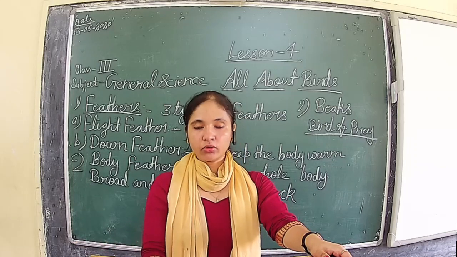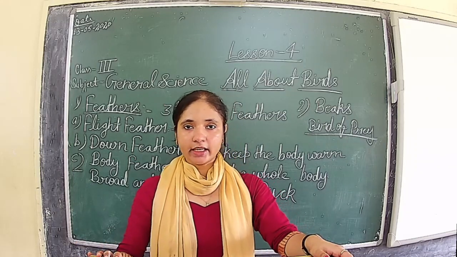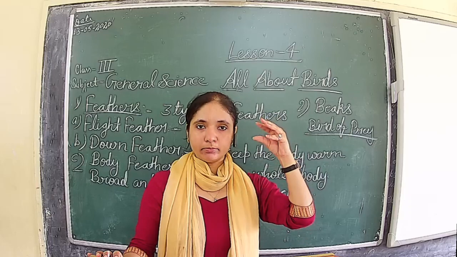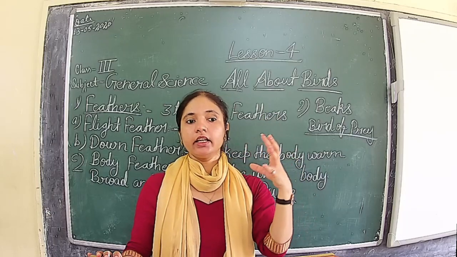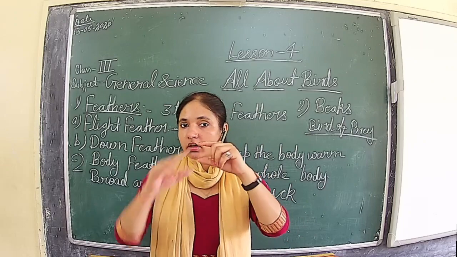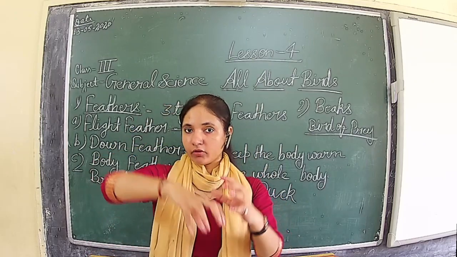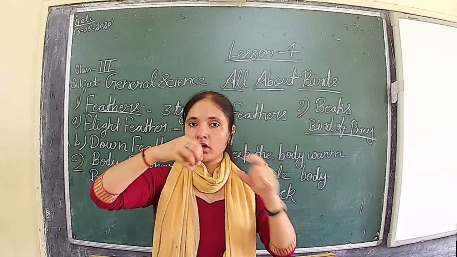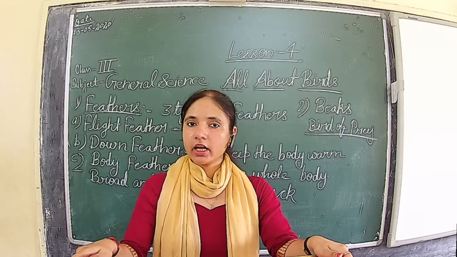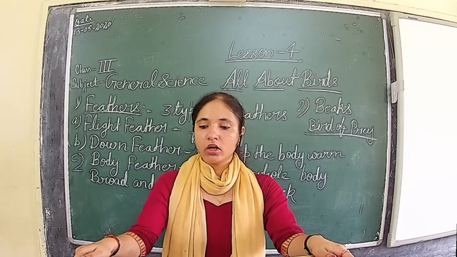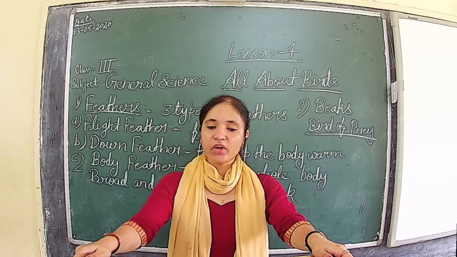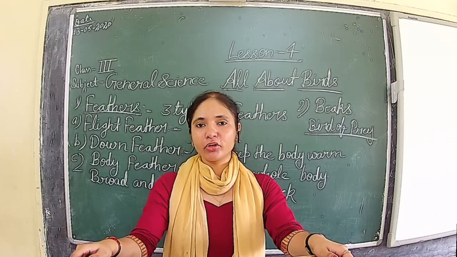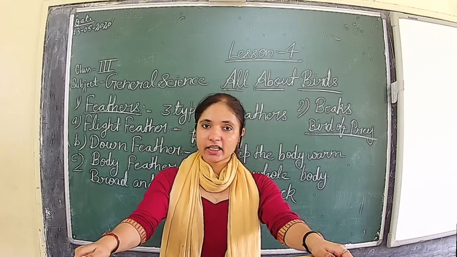In the muddy water, they are just wandering to get food. When they catch with their beaks, the water also comes into the beak and goes out through the holes, and the insects go from the beak to the mouth. This is the process by which they take food with the help of the broad and flat beak, for example duck and geese.